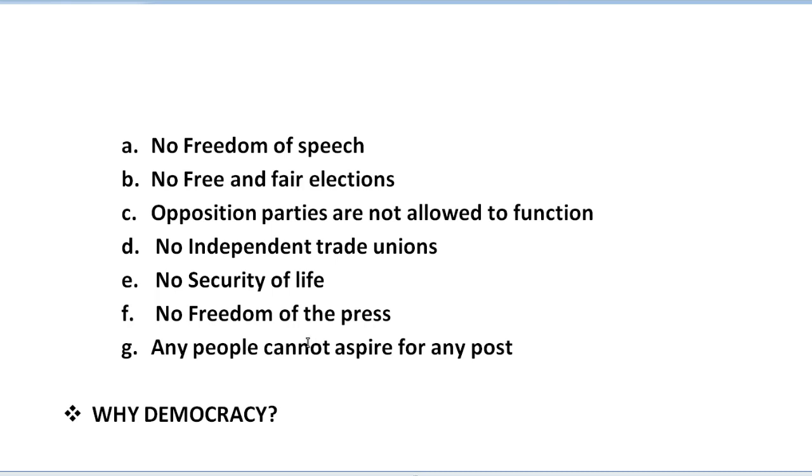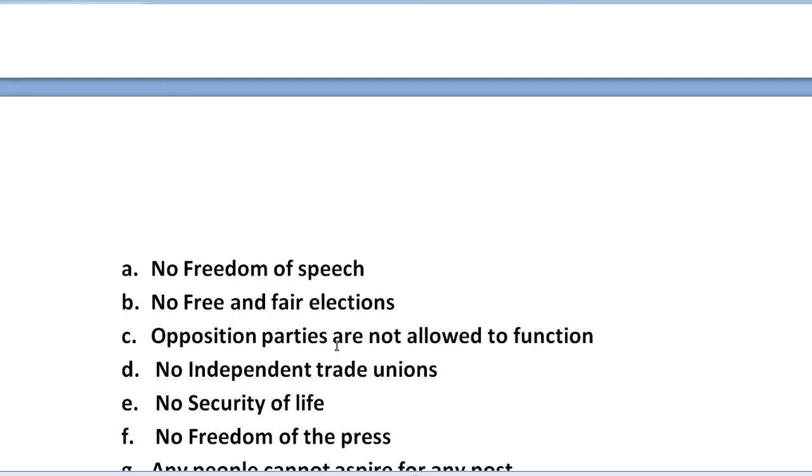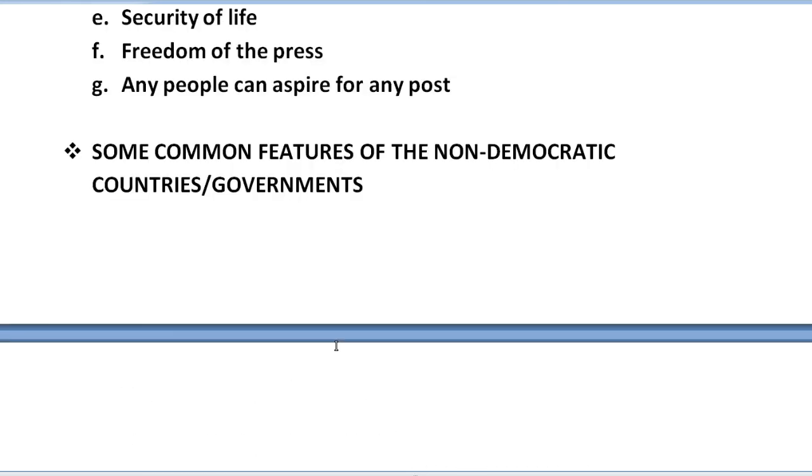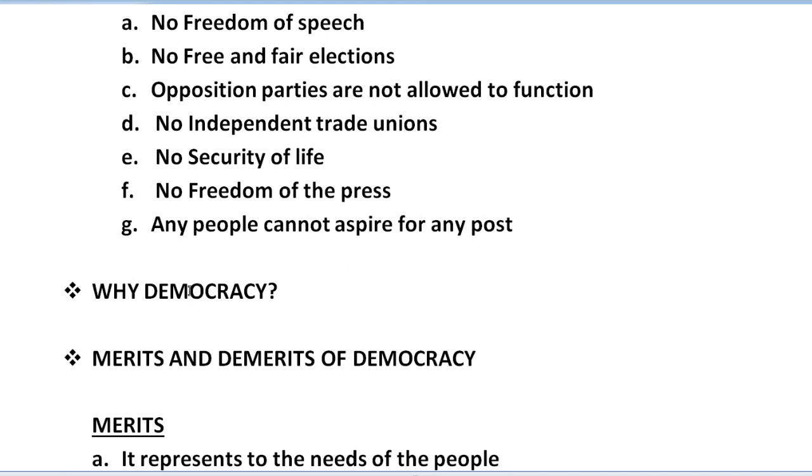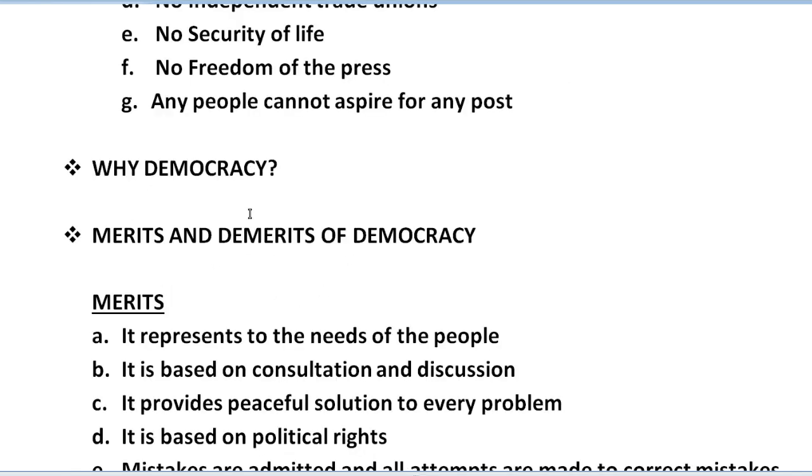No freedom of the press. People cannot aspire for any post. So these are all the main features of non-democratic countries. Many times in the question paper, the difference between democratic and non-democratic governments or countries comes up. At that time, all these features will be helpful to you. So learn all this.